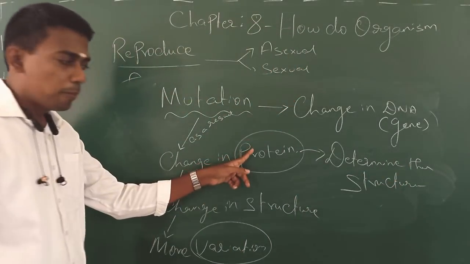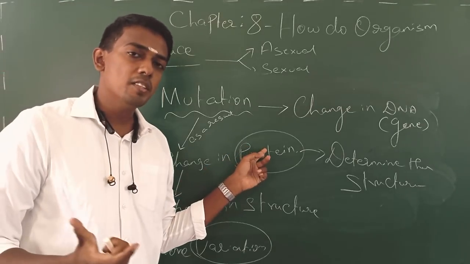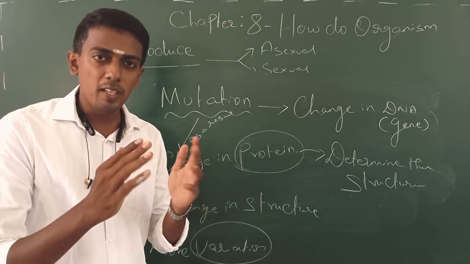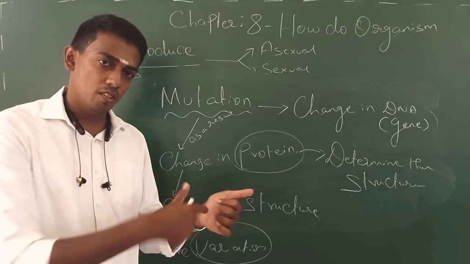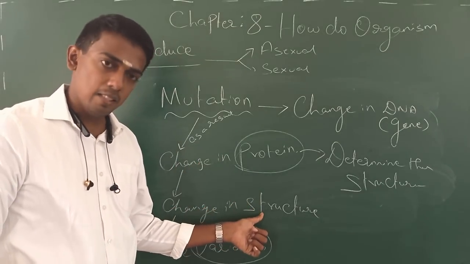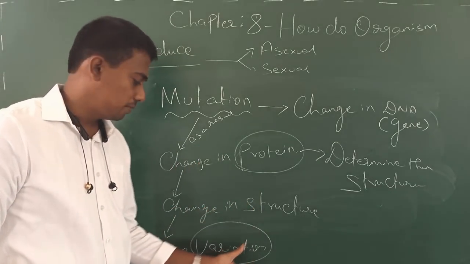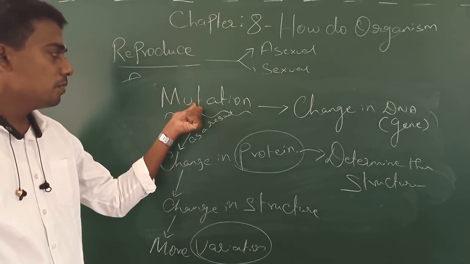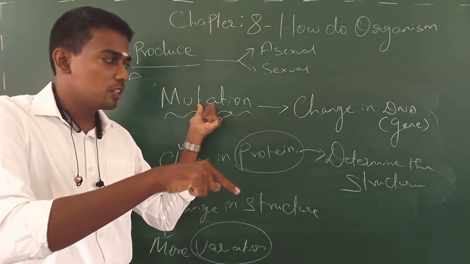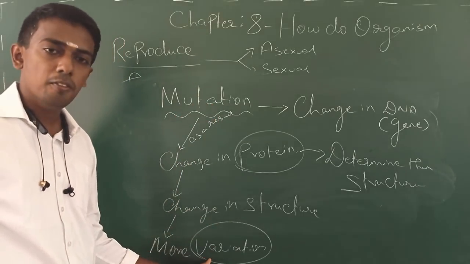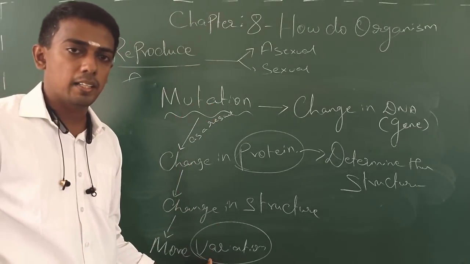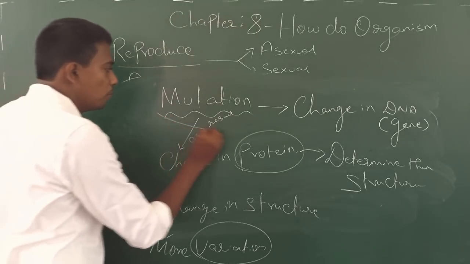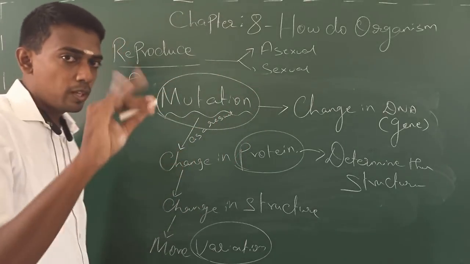Yes. So if the protein changes, obviously what will change? Protein மாறிடுச்சு. அப்ப என்ன மாறும்? ஸ்ட்ரக்சரும் மாறப்போகுது. ஸ்ட்ரக்சர் மாறுது அப்படின்னா என்ன ஆகும் அடுத்து? வேரியேஷன் அதிகமாக வரும். அப்போ if an organism starts showing more mutation, there is a high chance of more variation to occur. Yes? So this mutation is of two types.